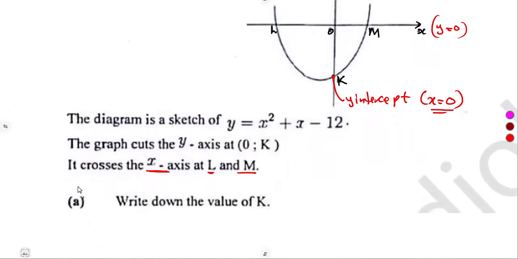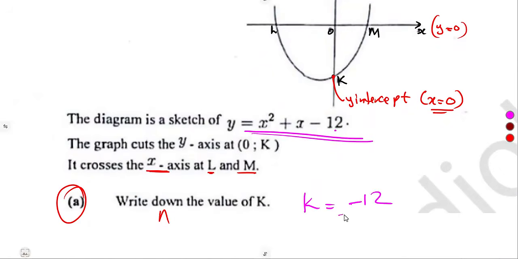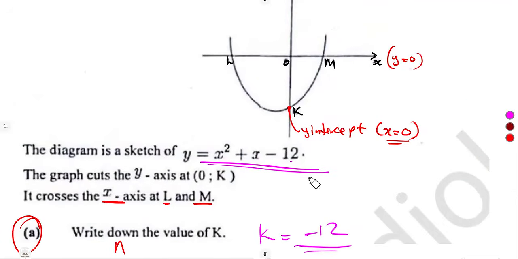So the first question was write down k. I don't even need to calculate. It simply tells us who k is; we just look at the equation to see who k is. So k is minus 12. How do we see it? When x is 0, the y-intercept is what? Minus 12. Anyways, if you cannot see that properly, then substitute.